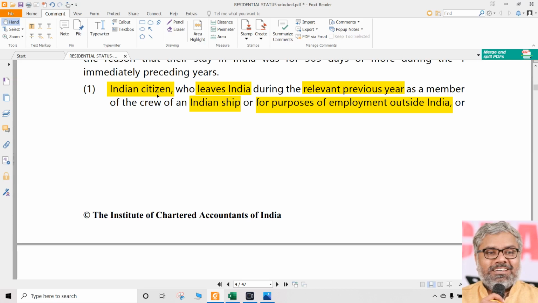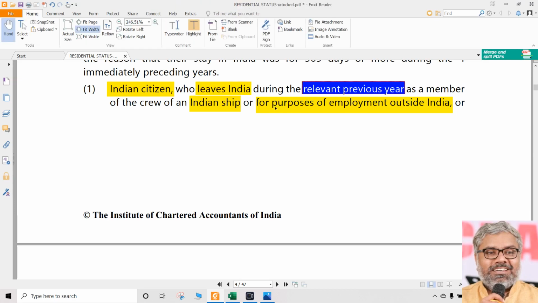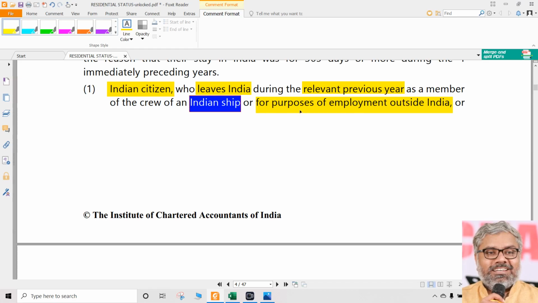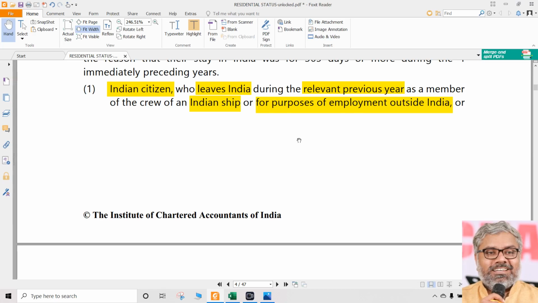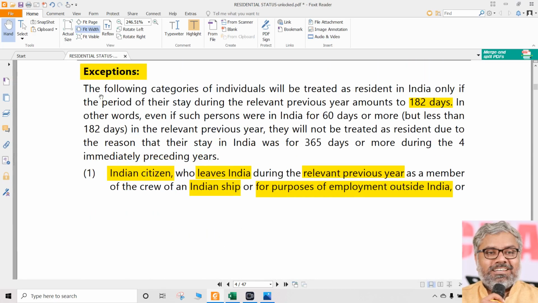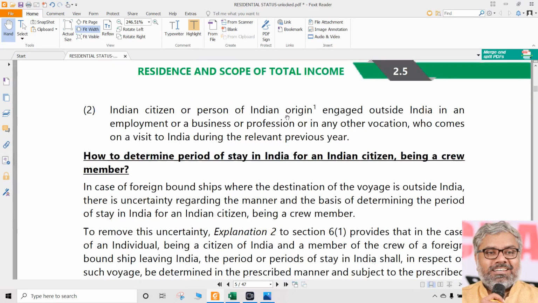Is that person an Indian citizen? Yes. Then only we have to look at. Is he leaving India? Yes. Then only exception. Is he leaving India during the relevant previous year? Yes. Then only exception. As a what? As a member of crew of Indian ship is he leaving? Or even if he is leaving for the purpose of employment outside India, still he falls under exceptional category. That is the first exception to the general category.